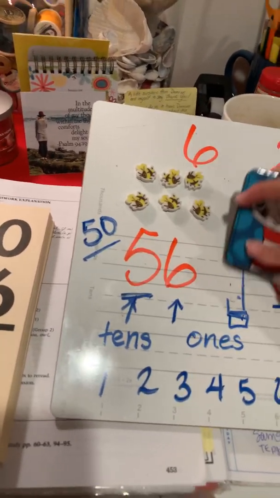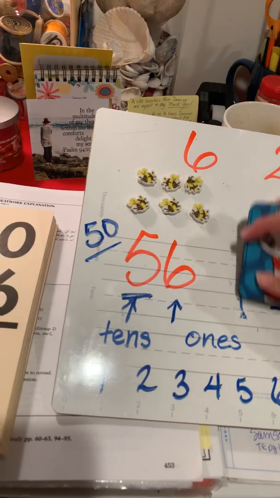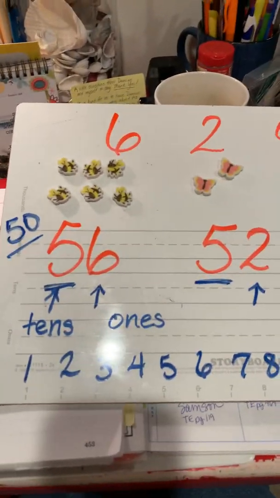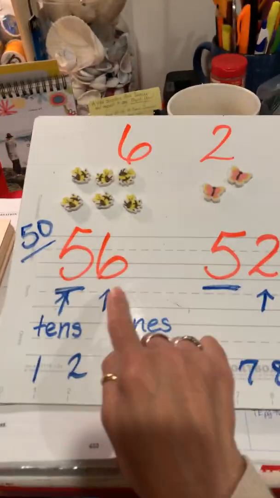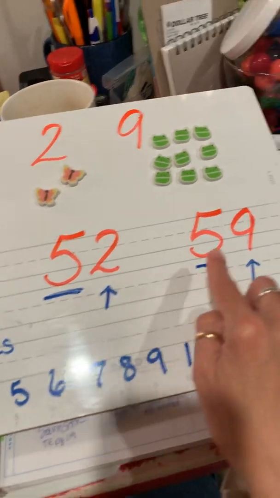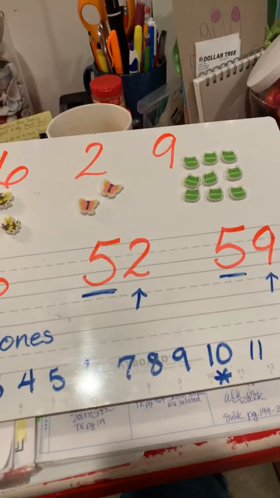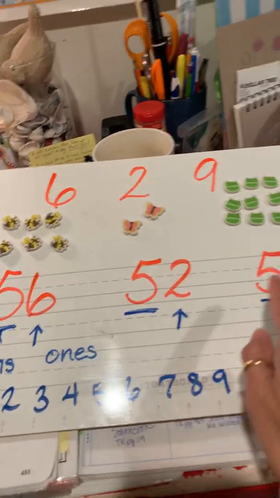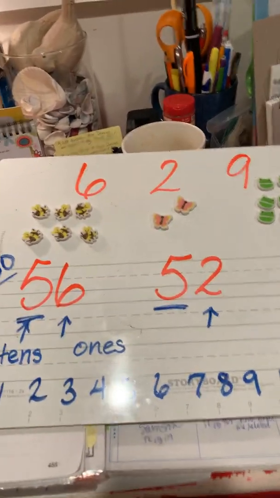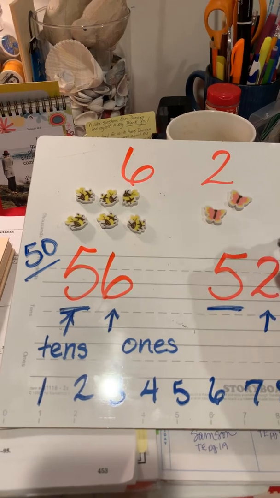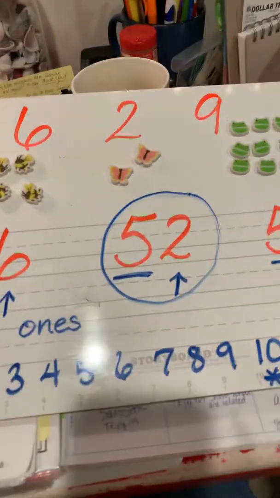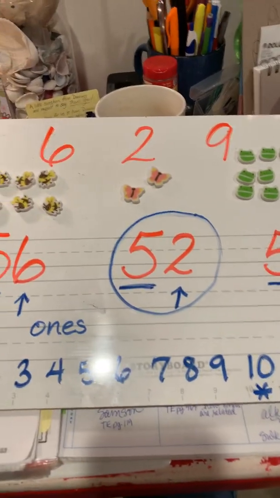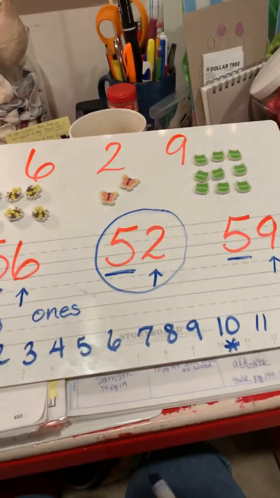All right, so looking at these bigger numbers, which number is the smallest? We have 56, 52, and 59. So using the same idea up here, which number is smallest? This one, the one in the middle, 52. Then what would be next?